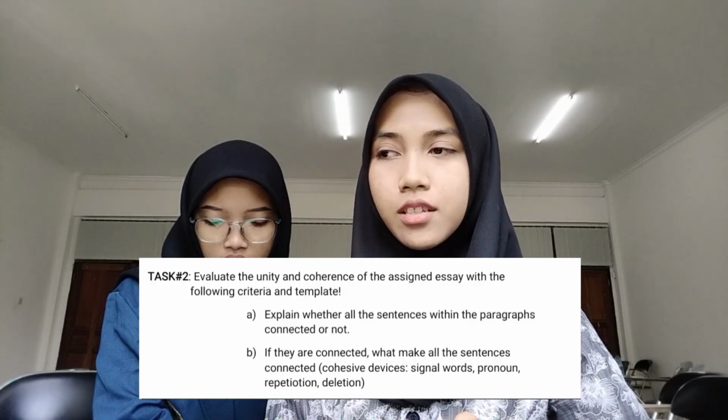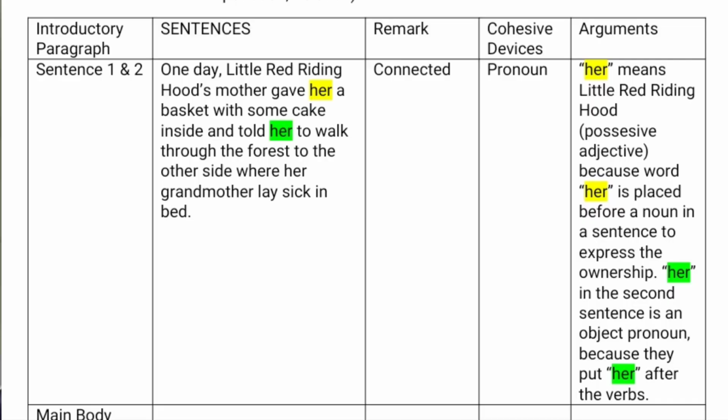So today I'm going to explain to you about the second column. It's about whether the text is connected or not connected, and I'm also going to explain the cohesive devices if they are connected, such as a signal word, a pronoun, repetition, and deletion word. So the first one is the introduction paragraph.